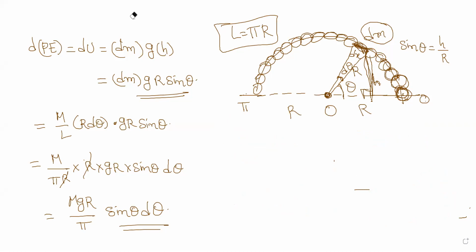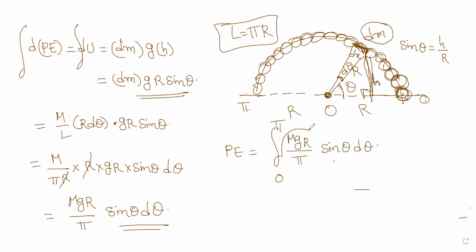So here we integrate to get the total potential energy of this bent circular chain. The potential energy is this integrated from 0 to pi, because this is the angle 0 and this is the angle pi: integral of m g r by pi sine theta d theta. Now m g r by pi is a constant, so it can come out of the integral. So you have m g r by pi times the integral from 0 to pi of sine theta d theta.